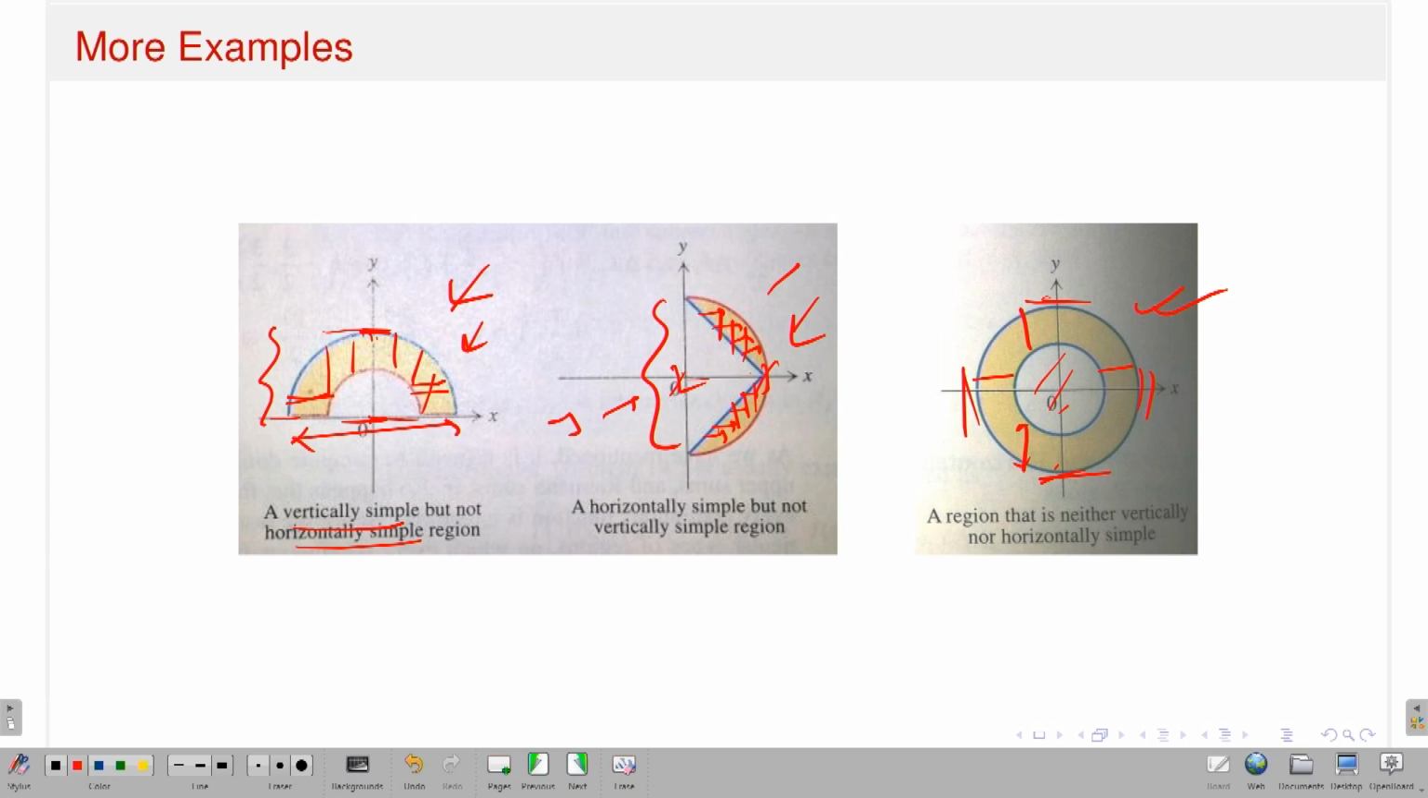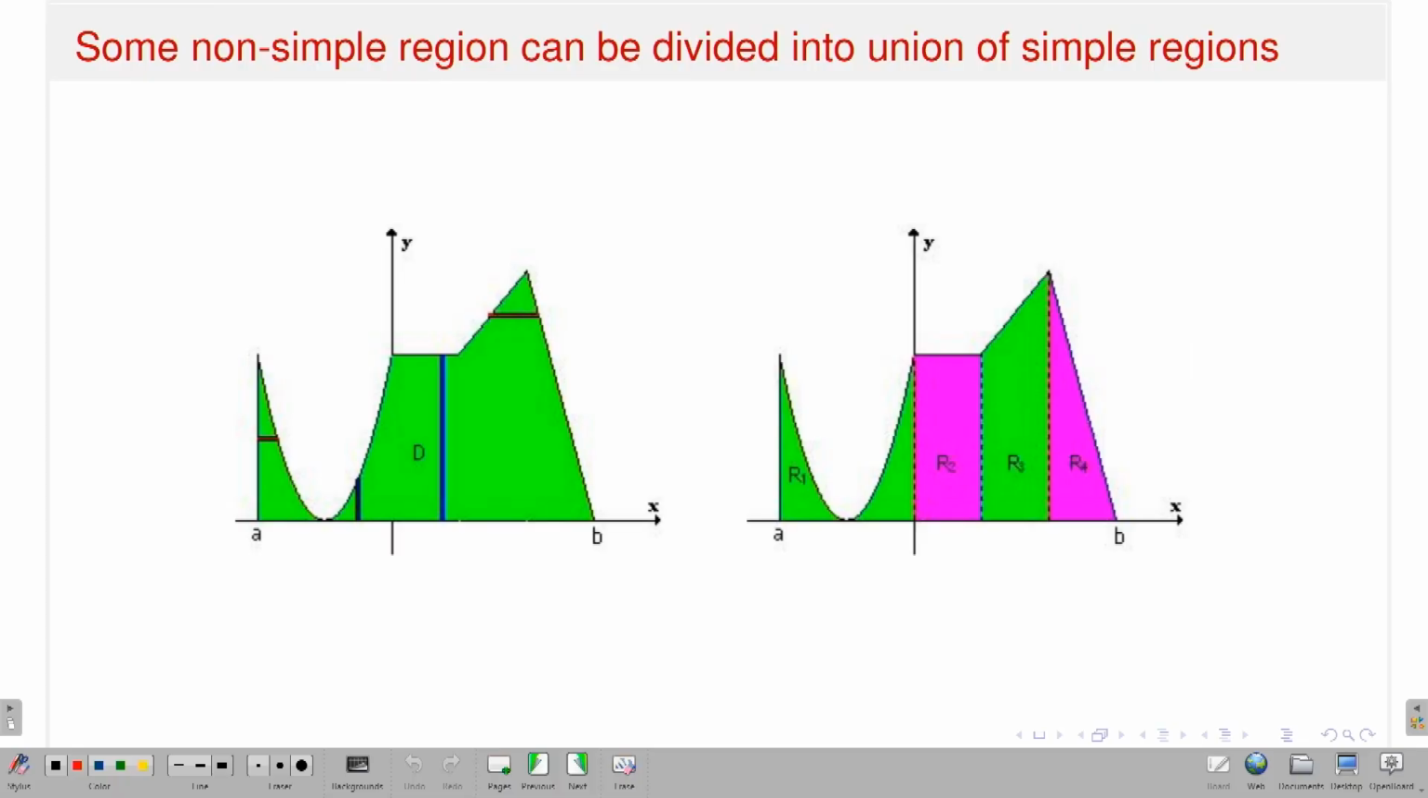However, you will see I can break my domains. If I have a region, I can break it into many simple regions. Some non-simple region can be divided into a union of simple regions. For example, this kind of region. You can break it up like this: this is one, this is another, and this one.